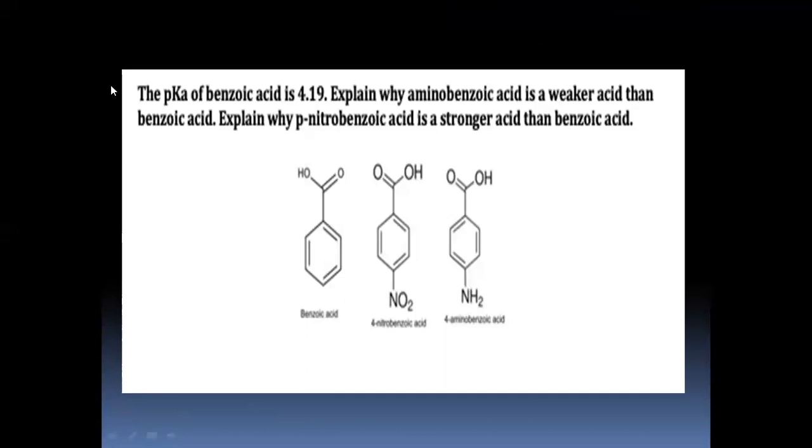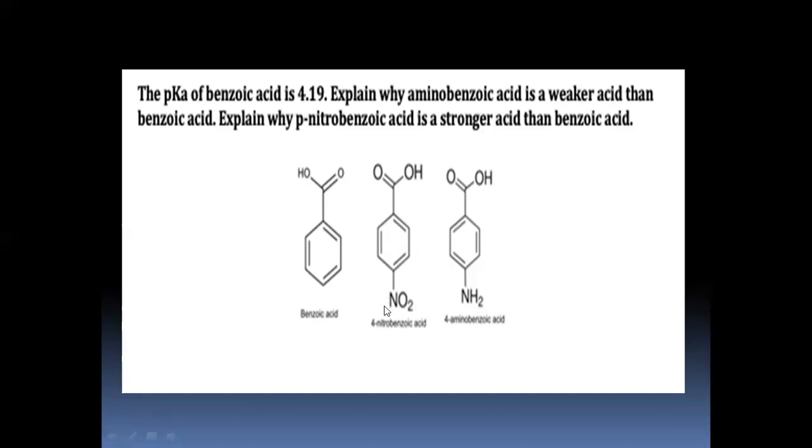Well, next you have one problem here. The pK of benzoic acid is 4.19. Explain why aminobenzoic acid is a weaker acid than benzoic acid. Explain why para-nitrobenzoic acid is a stronger acid than benzoic acid. So you have to compare the 4-nitrobenzoic acid, that is nothing but your para-nitrobenzoic acid, and the aminobenzoic acid with benzoic acid, whose pK value is 4.19.